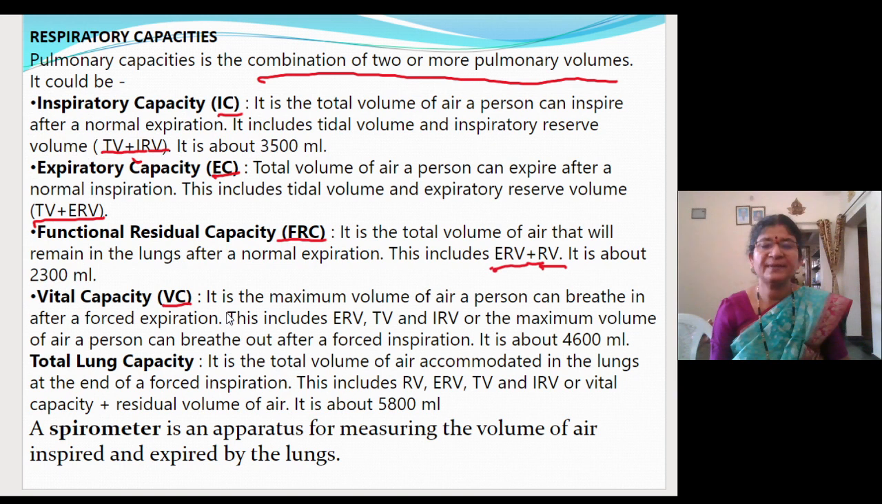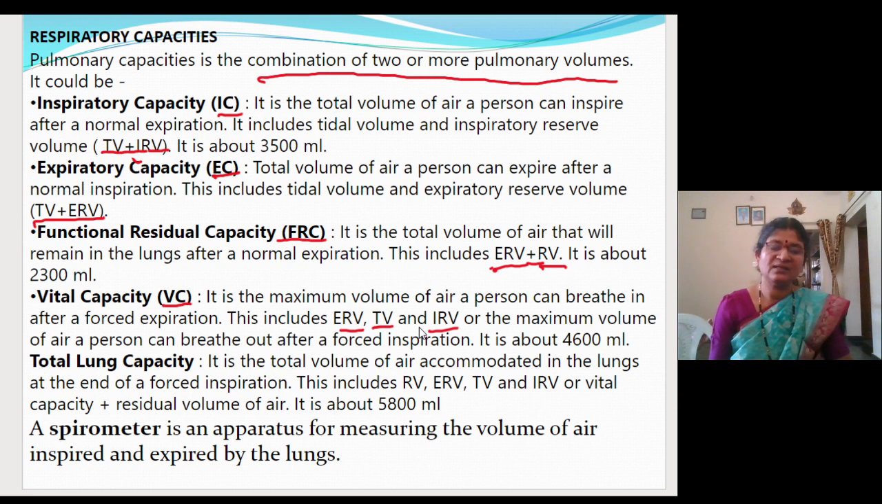After forcible expiration. So this includes ERV, TV and IRV, or you can define it in another way. What is that? A maximum volume of air a person can breathe out after forcible inspiration. After forcible inspiration, how much air you can exhale. After forcible expiration, how much air you will take in. Whatever way you take it, what all volumes will come here? So here, of course, expiratory reserve volume will be there, tidal volume will be there, and IRV will be there.